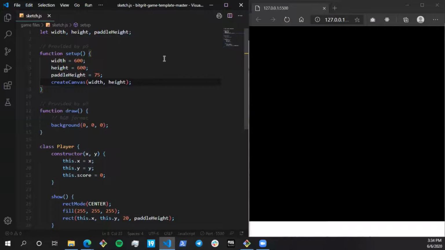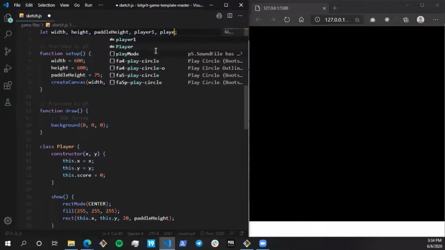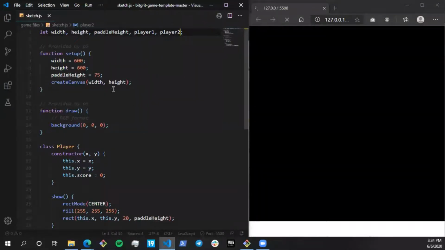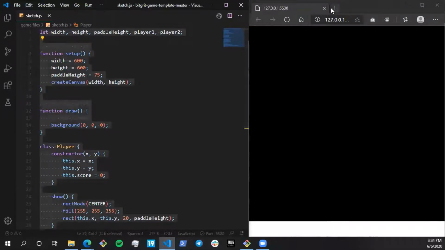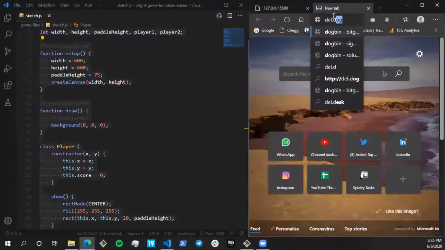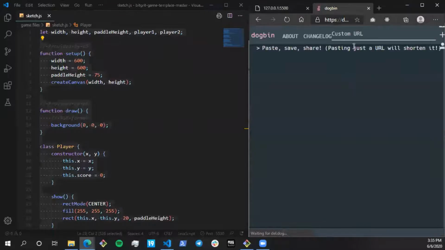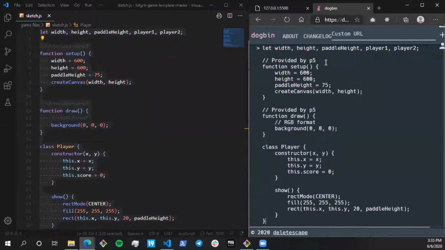So I'm going to define 2 variables again. One is going to be player 1 and the other is going to be player 2. Right. What I'll do is I'll just update this code. I'm going to create a new thing.